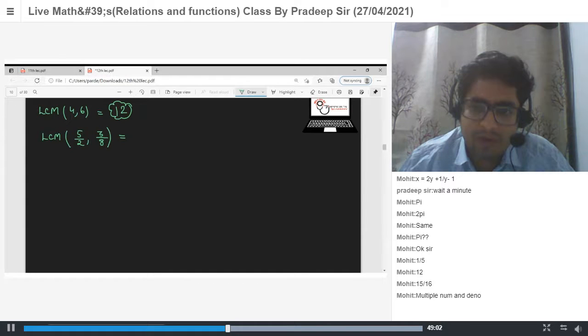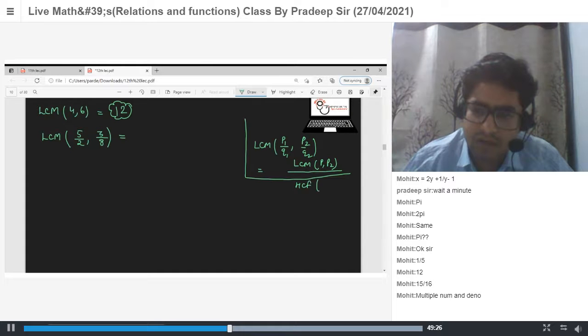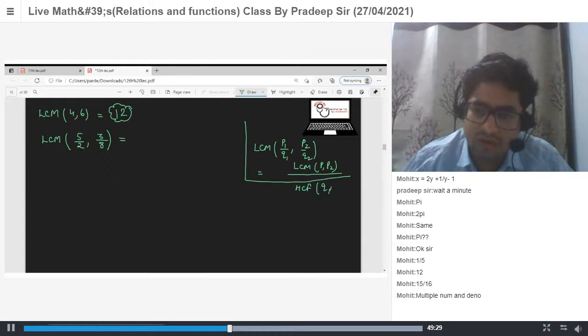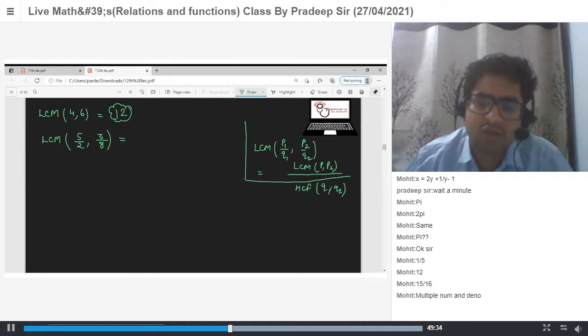The idea about LCM of two rational numbers: let's say we have two rational numbers P1 upon Q1 and P2 upon Q2. So LCM is the LCM of P1 and P2 divided by the HCF of Q1 and Q2. LCM of numerators divided by HCF of denominators is known as the LCM of two rational numbers.